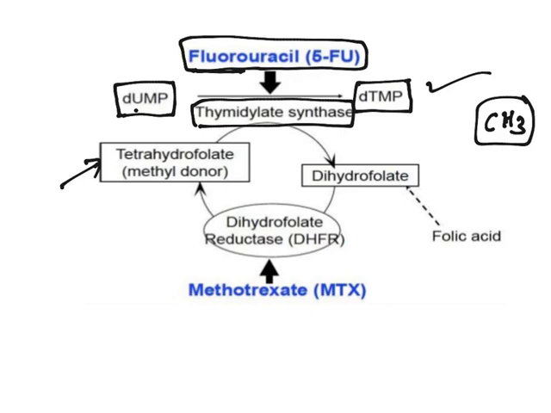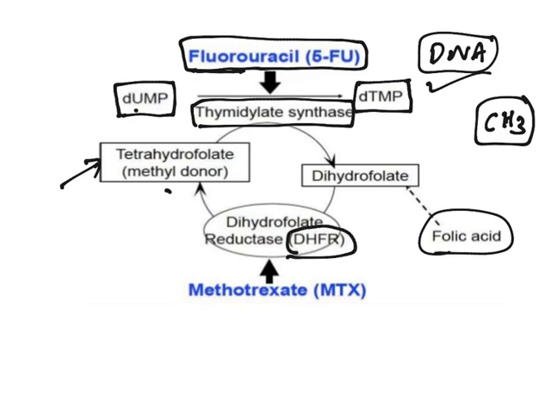Now, this enzyme thymidylate synthase is inhibited by fluorouracil. Fluorouracil, a pyrimidine analog, inhibits this enzyme. So this conversion will not occur and DNA formation is inhibited. Similarly, folic acid is converted to dihydrofolate, which is converted to tetrahydrofolate by dihydrofolate reductase. This enzyme is inhibited by methotrexate.